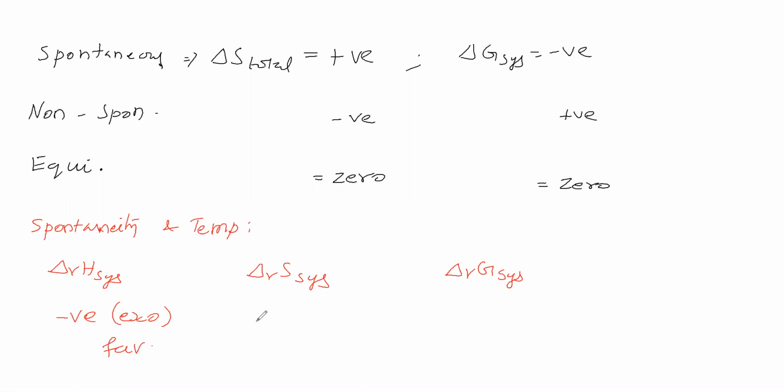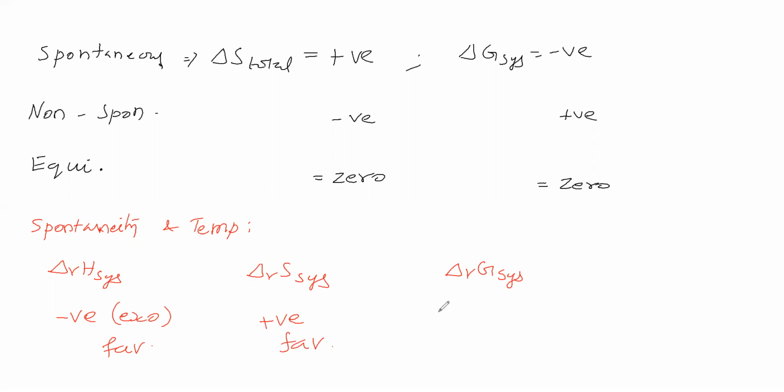Then delta S system we will consider positive. That means entropy rises, and entropy rises means randomness rises. Entropy rising is a favorable process. Entropy decreasing is an unfavorable process. With respect to entropy, it is favorable. Net, in the sense, we only have to think about delta G.